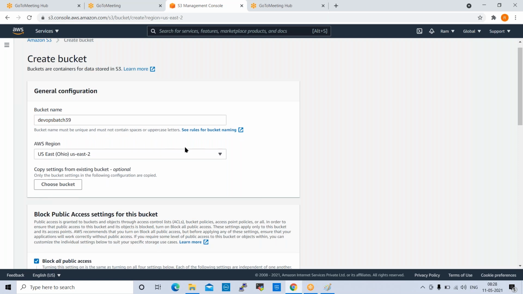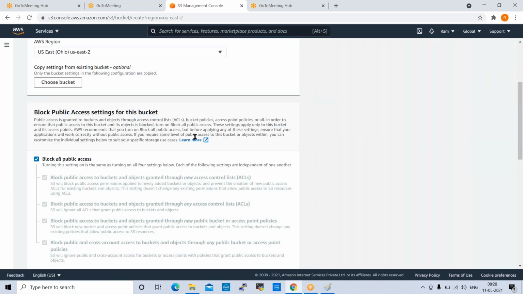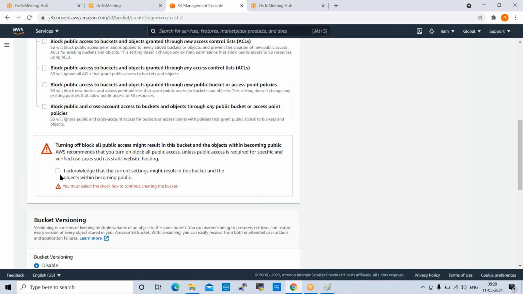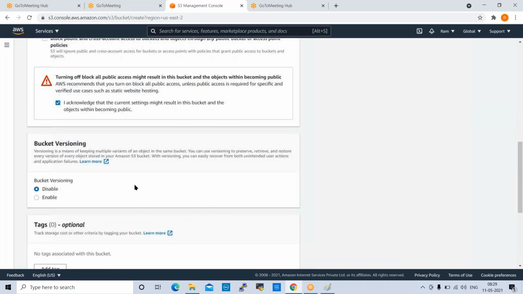I'm giving a name like this. Here it is showing some region, but it is not basically region specific. It is a global service. Go down here. Next is block public access settings for this bucket. Remove this block public access. Acknowledge that current settings might result in the bucket and the objects within becoming public. Click on this.